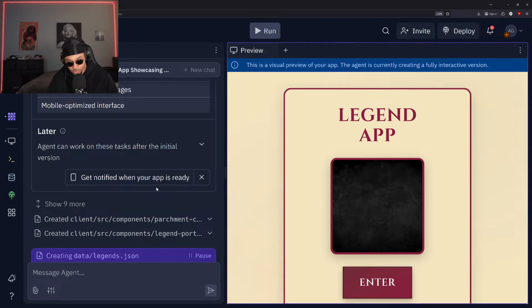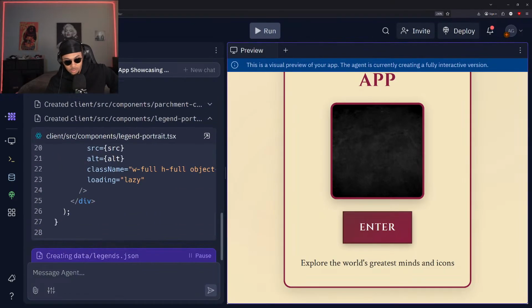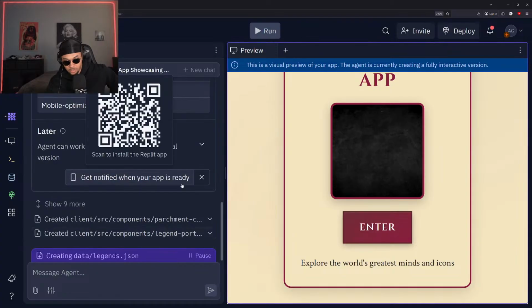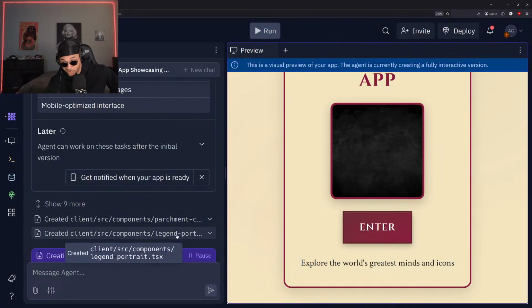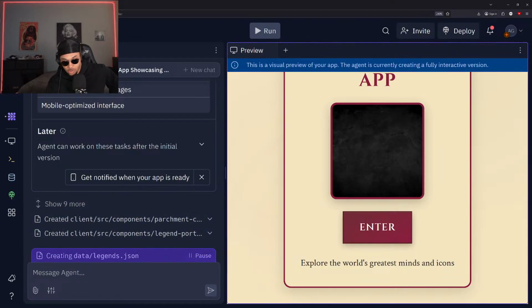Looks like it might be processing still, but want to see if anything shows up here that makes it look like we have a bug or something showing up. This is the first time I've seen any problems from the beginning, though, to be honest. Usually this portion is pretty smooth, so it'd definitely be great to learn what might be causing the issue here, if any issues are showing up, or maybe it's just taking a little bit longer to get everything done. Let me see. Yeah, it's still stuck on this creating data legends.json. Okay.